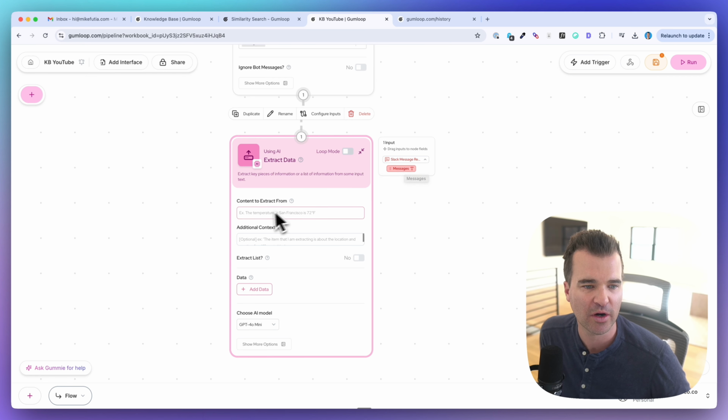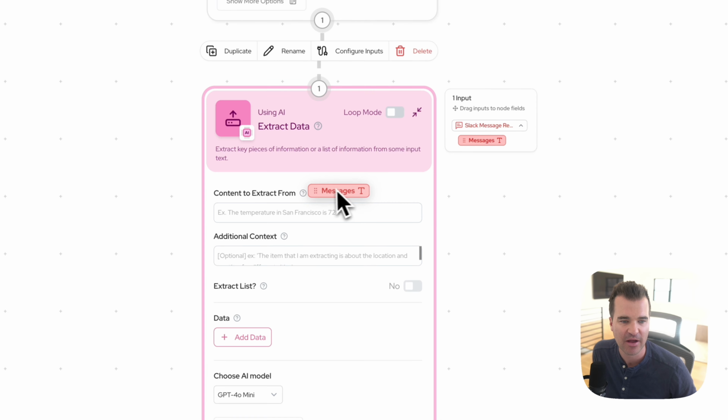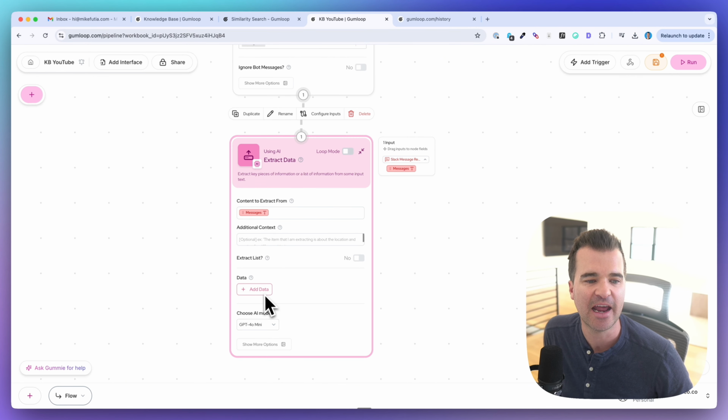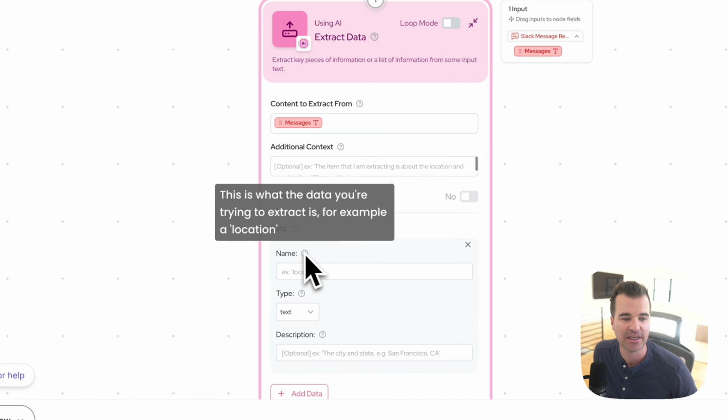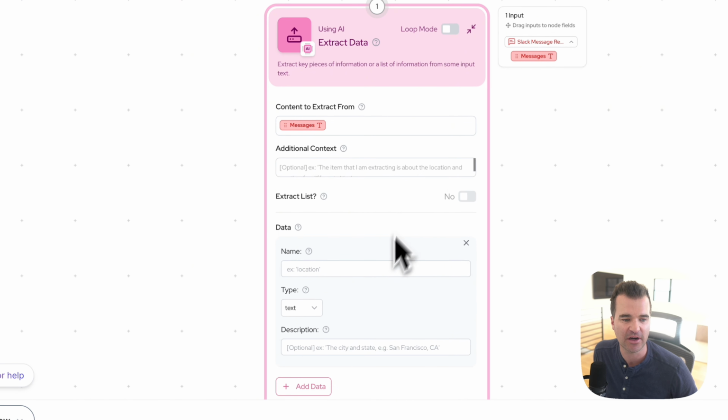Okay, so what is the content to extract from? I want to extract from my Slack message. You can see it's this little variable here that I can just drag in like this. So I'm going to be extracting from messages. And now, what data? I could put additional context, but this is very simple, I don't need to. So what data am I extracting? The name of the data, I'm just going to call it the user's message.